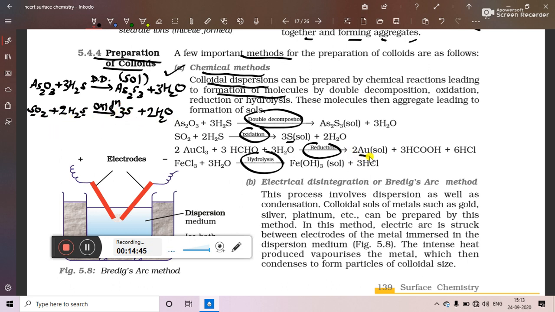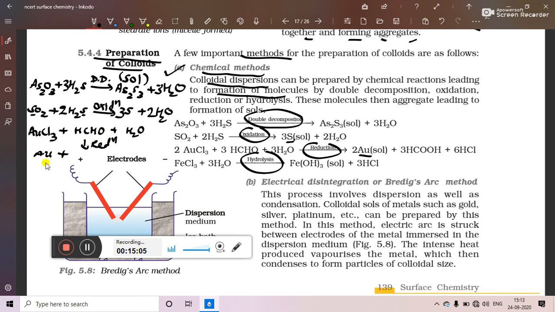Now if you want to prepare gold sol, we have to take auric chloride, that is AuCl3. Auric chloride, when reduced with formaldehyde in the presence of water, will undergo reduction. So finally we will get gold.